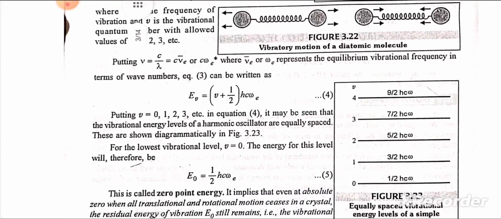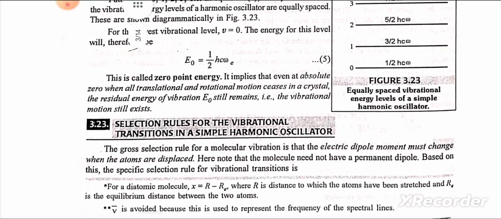Putting v is equal to 0, 1, 2, 3, etc. in equation 4, it may be seen that the vibrational energy levels of a harmonic oscillator are equally spaced. These are shown diagrammatically in figure. For the lowest vibrational level, v is equal to 0. The energy for this level will therefore be E naught is equal to 1 by 2 hc omega e. This is called zero-point energy.